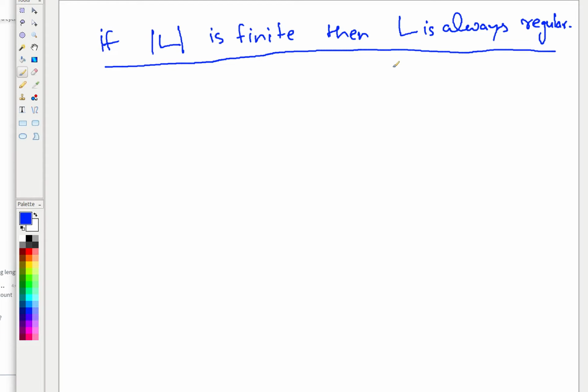Is the question clear? Let's say L is equal to some strings W1, W2 up to some big finite number Wm. Whenever I give a set of finite strings, it is always regular.